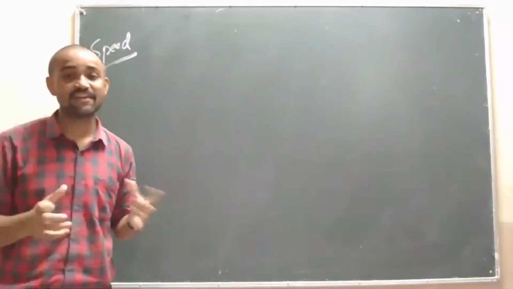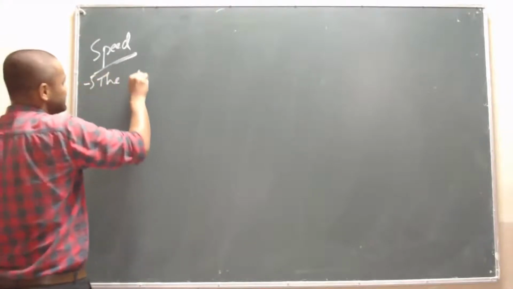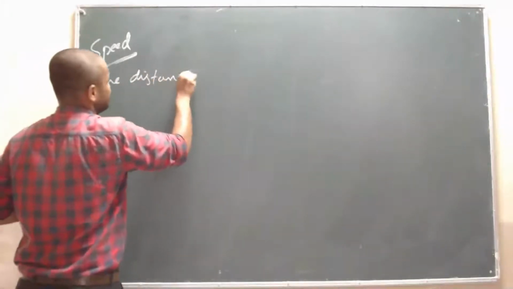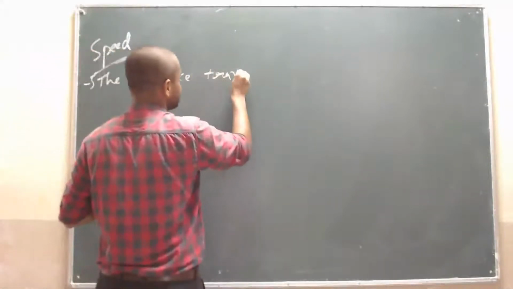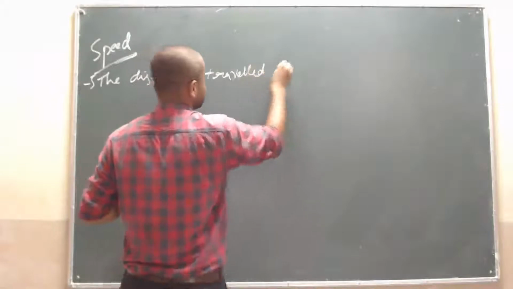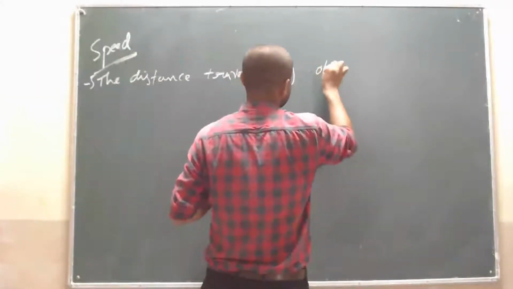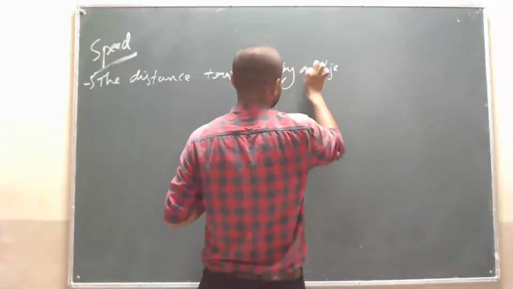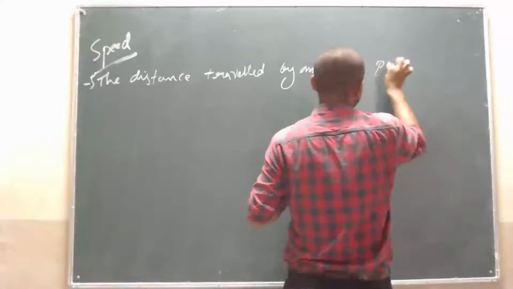Then what is the definition of speed? See here, I will write the definition. The distance traveled by an object per unit time. I will explain it to you afterwards.